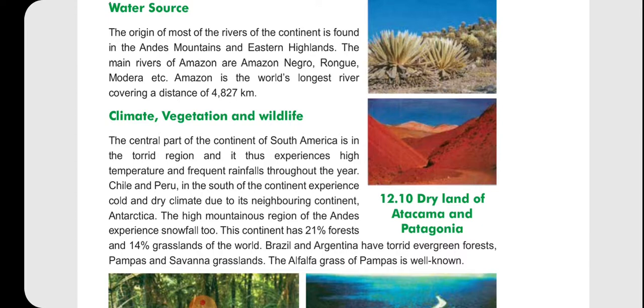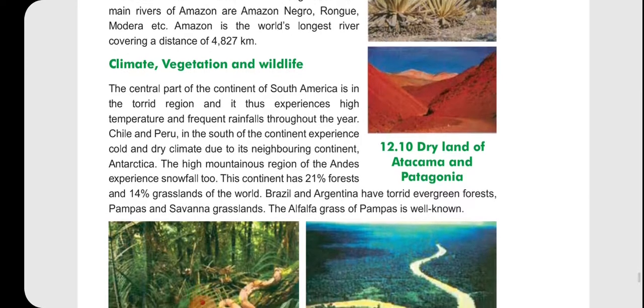So the origin of most of the rivers of this continent is found in the Andes Mountains and the Eastern Highlands, and the main river is the Amazon, and within the Amazon system there are the Negro, Ronguio and Madeira, etc. These are the parts of the Amazon, and the Amazon is one of the longest rivers, covering a distance of 4,827 kilometers.